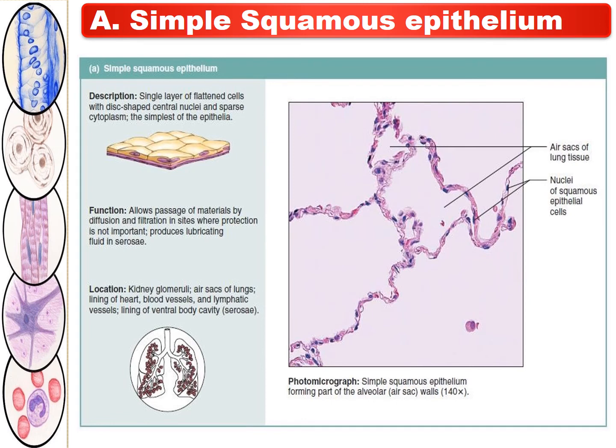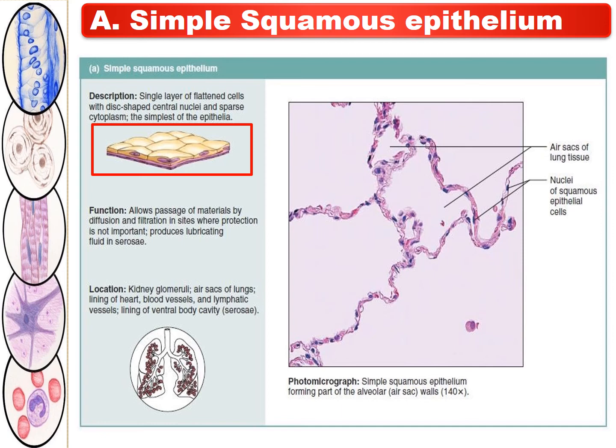Now, for a more detailed description, let us know about the location and function of these different types of epithelial tissue through the original section specimens of these different kinds of epithelial tissues. The first one is the simple squamous epithelium. Just see in this diagram, this is the diagram which we already studied, and beside this diagram, on the right side, we can see the photomicrograph of simple squamous epithelium.